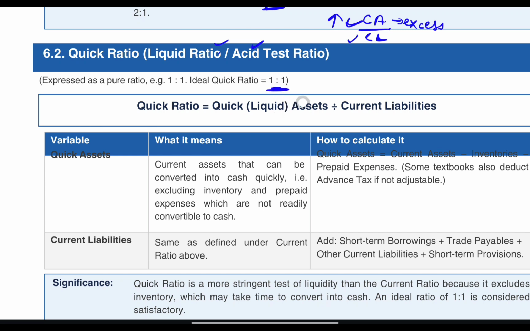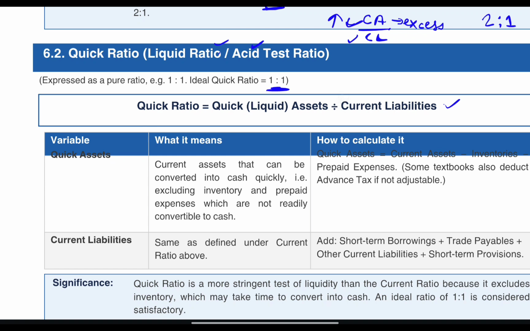What was the ideal ratio of current ratio? That was 2:1, and the ideal ratio for quick ratio is 1:1. The formula: the denominator will be the same, that is current liabilities. In the numerator we will put quick assets instead of current assets. So quick assets divided by current liabilities.